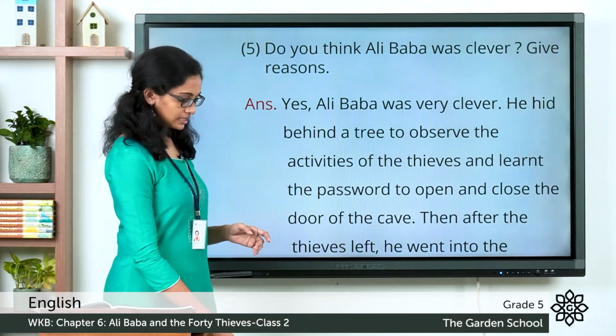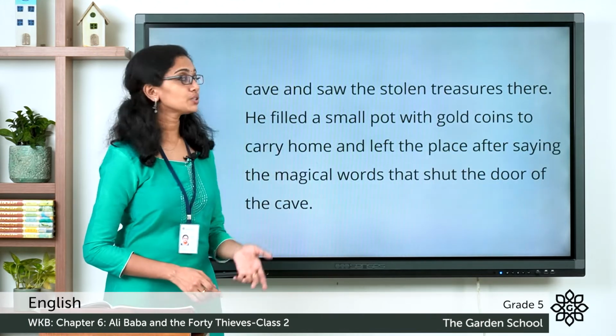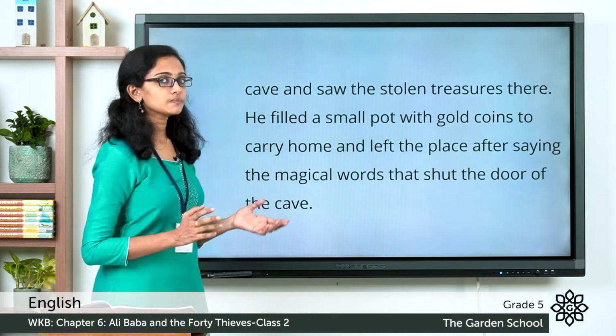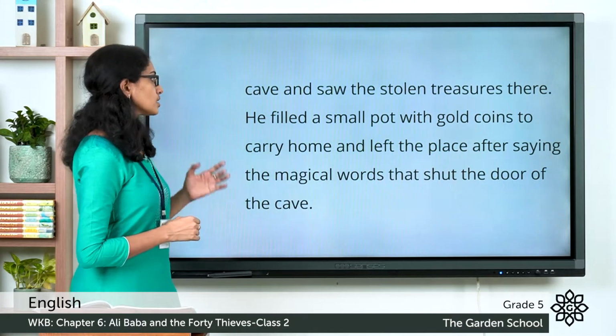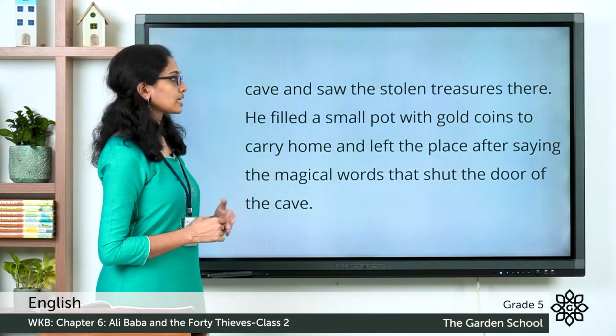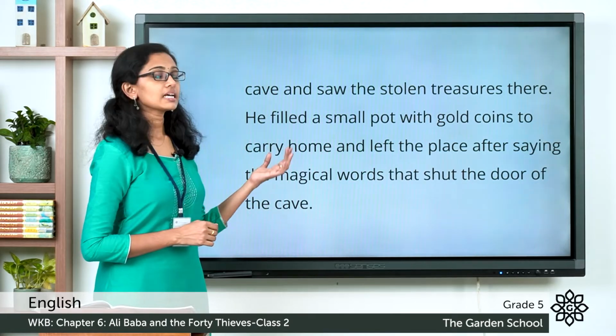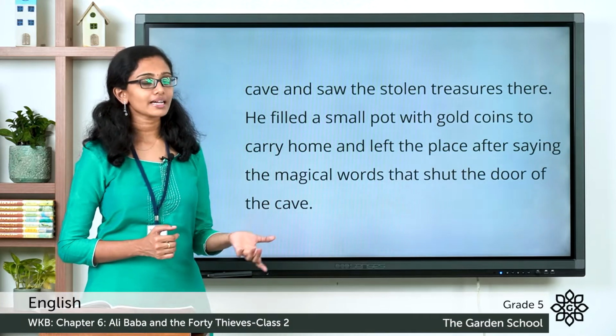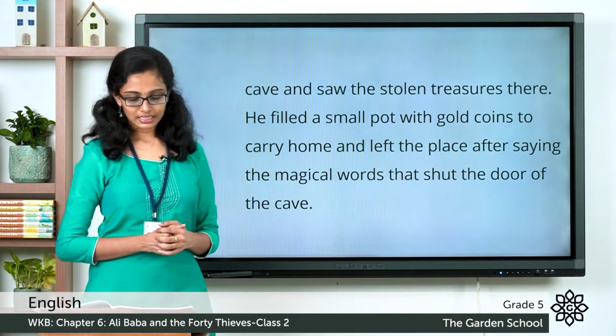Then after the thieves left, he went into the cave and saw the stolen treasures there. He filled a small pot with gold coins to carry home and left the place after saying the magical words that shut the door of the cave. So I hope you all are clear with all the answers we discussed here.